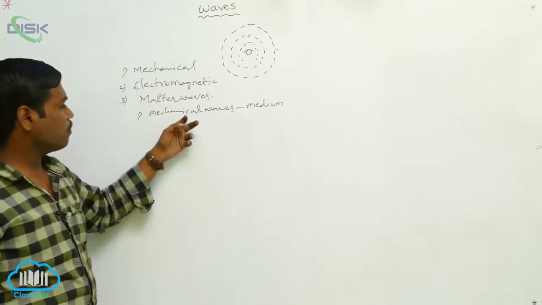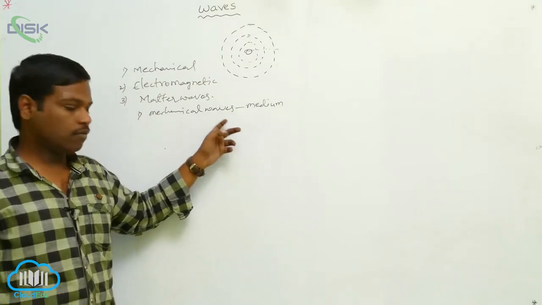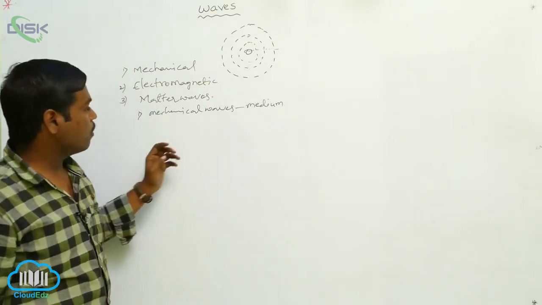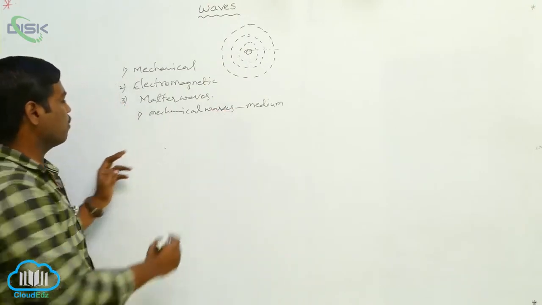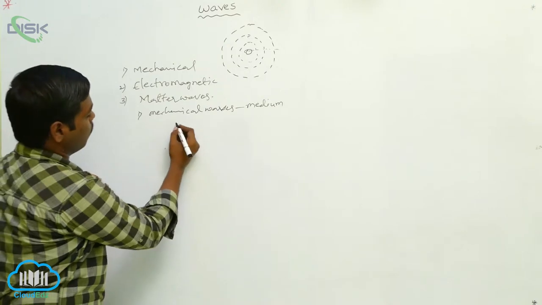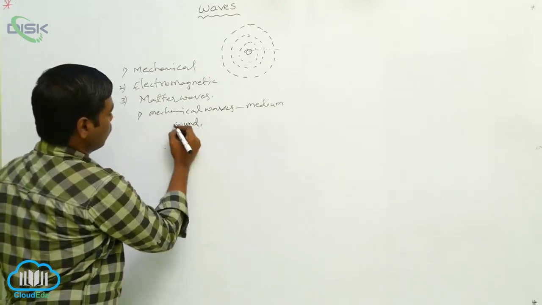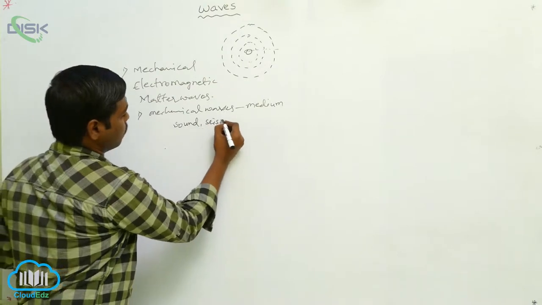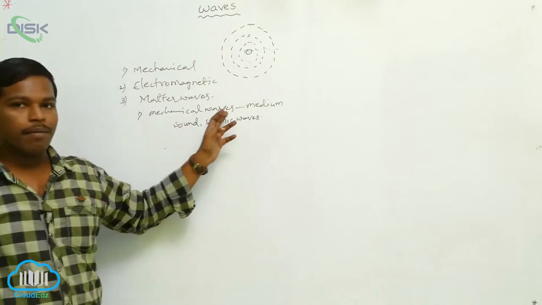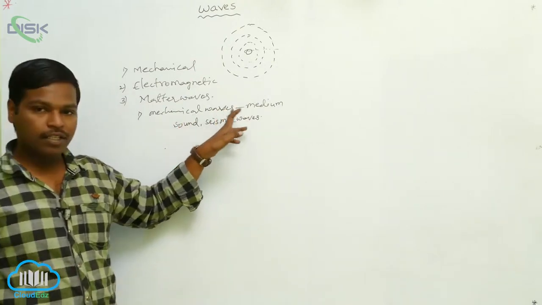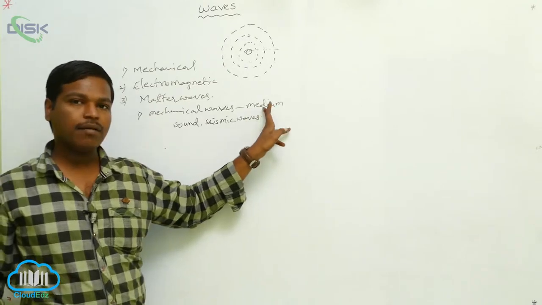In mechanical waves, we again have two types: transverse waves and longitudinal waves. Sound waves and seismic waves are examples of mechanical waves. For traveling these mechanical waves, compulsorily the material medium is required.